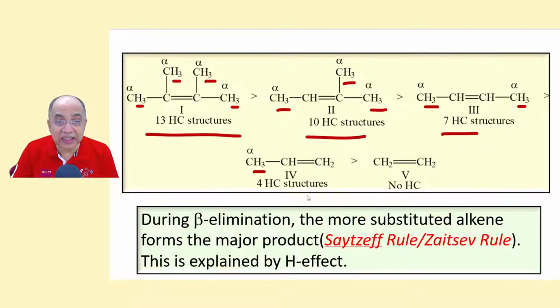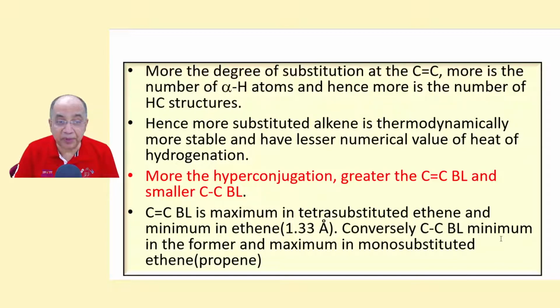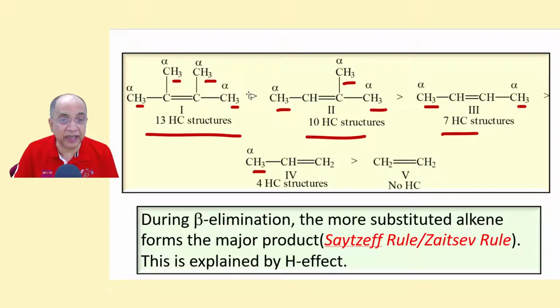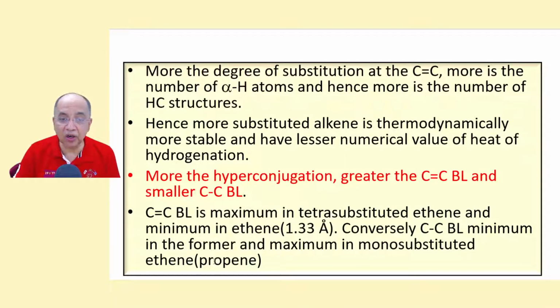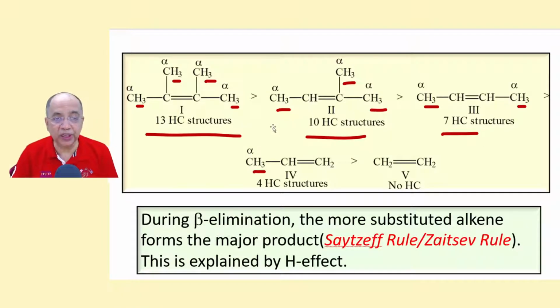And conversely, the C–C bond acquiring partial double bond character is minimum in the former. In this case, because of the larger contributors, where the C–C gets the double bond character, this C–C bond length is definitely shorter than 1.54, but minimum in the case of this tetra-substituted alkene.